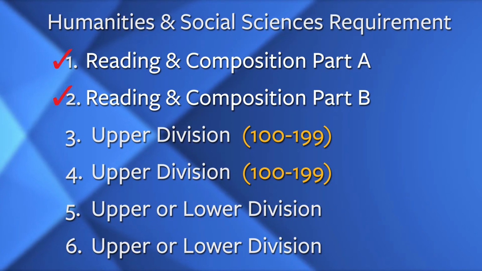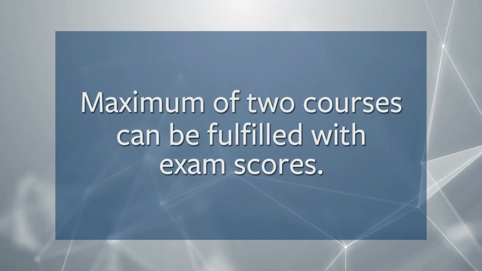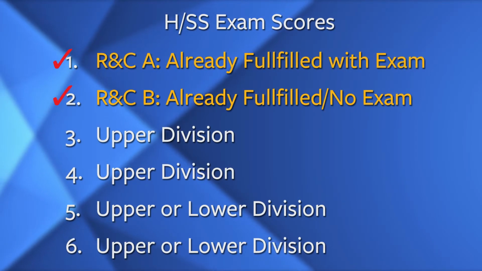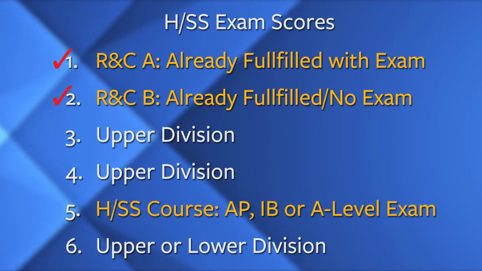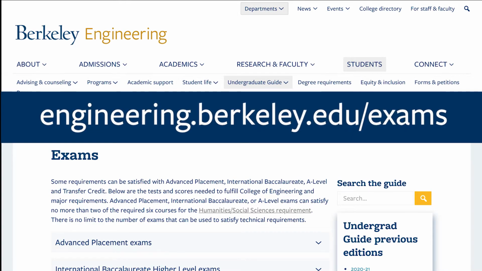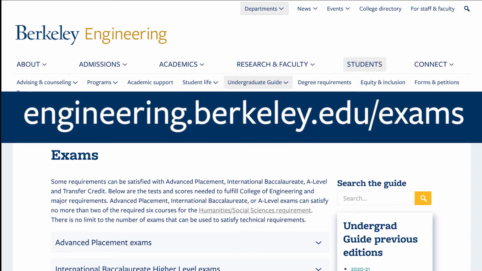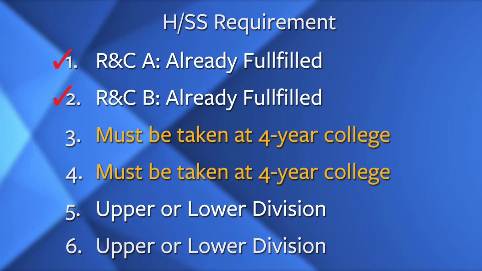How do you know which requirements you still need to fulfill? You can fulfill a maximum of 2 HSS requirements with exam scores. If you use your Advanced Placement or International Baccalaureate exam for the Reading and Composition A requirement, you could then use one AP, IB, or A-level exam for one of the other HSS requirements. You can check which requirements your exams will fulfill at engineering.berkeley.edu/exams.